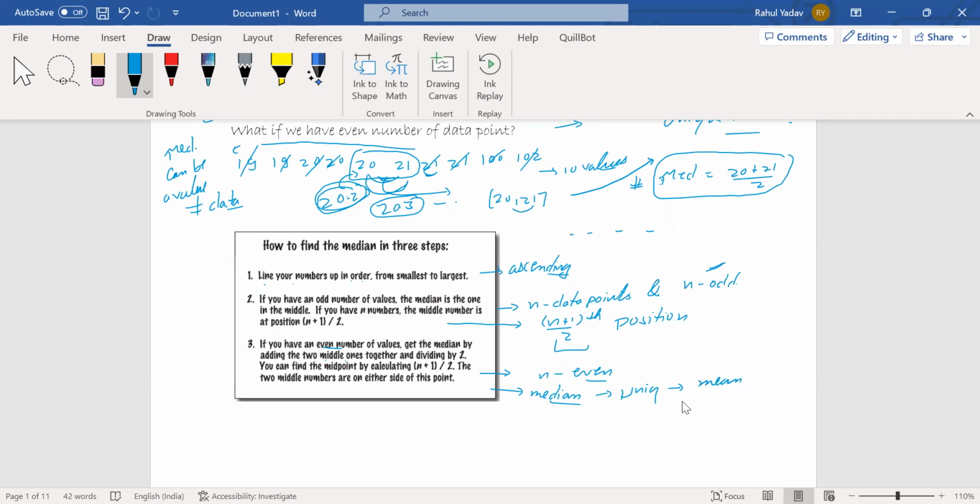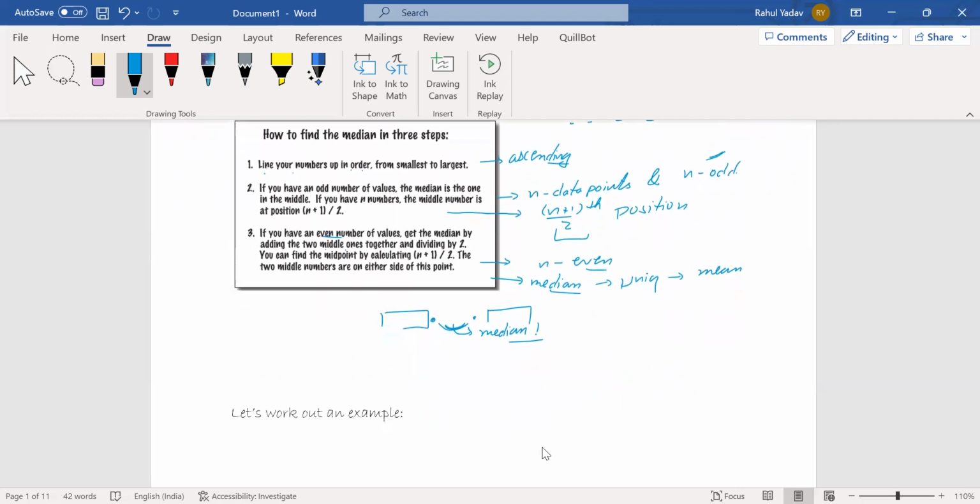In general, if I ask how many medians there can be, there can be many possible medians. Every point between these two data points, if they are both the central values, will be a median. So this was the basic concept of median, how we work out a median value and how we go for the median.